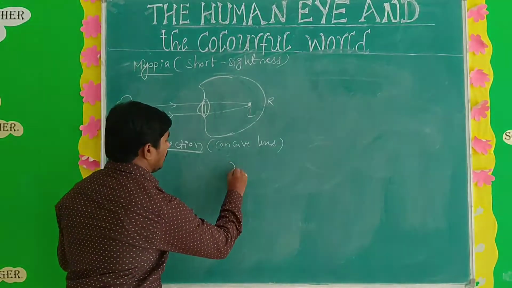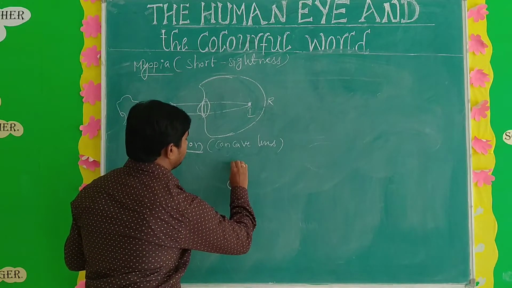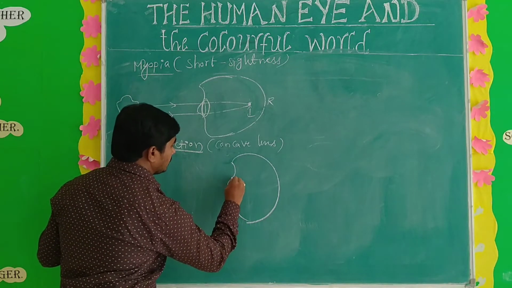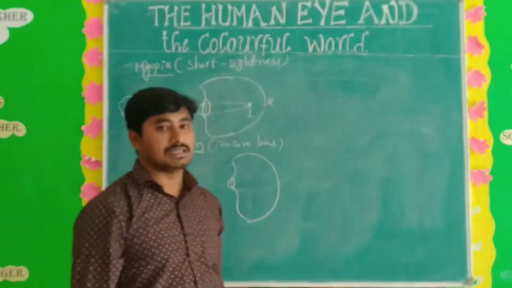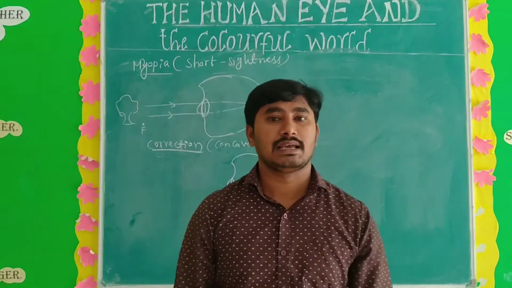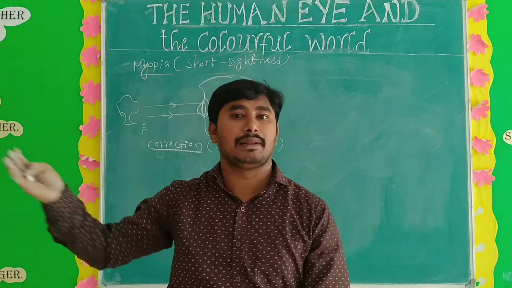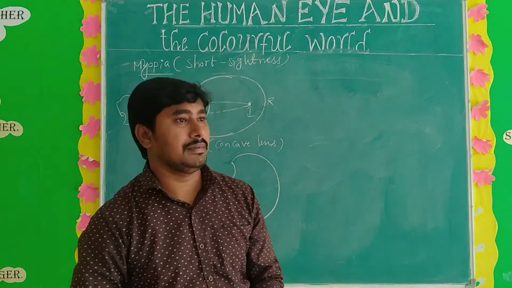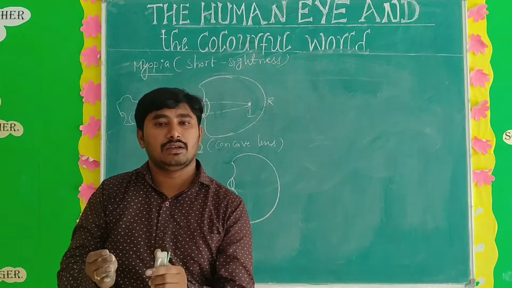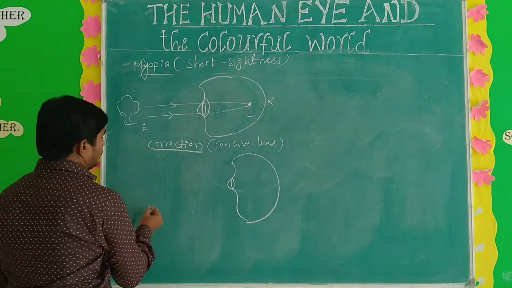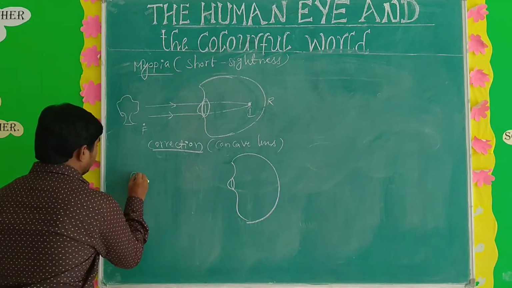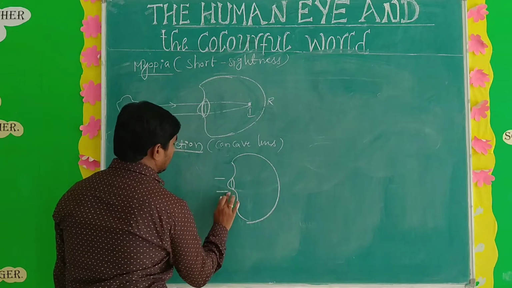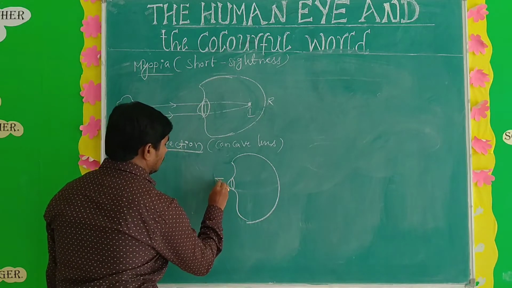See here, this is the eyeball. This is the convex lens. You know very well, concave is the second case. Second case means the object is between infinity and the optical center, and the image is formed between the optical center and focus. Means a long distance object comes very close. For example, here the object is there, and its rays come along this line. Here we are using the concave lens.